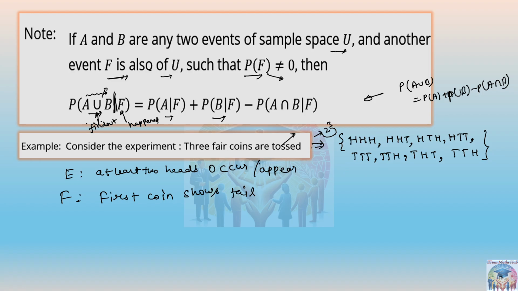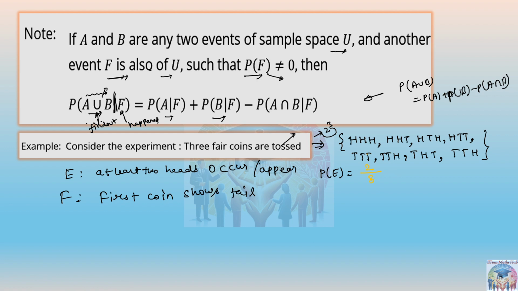Now if you write the probability of E, or the number of elements of E, what will be the probability? At least two heads should occur. How many elements are there for probability of E?